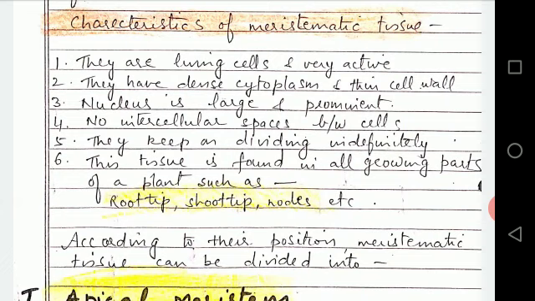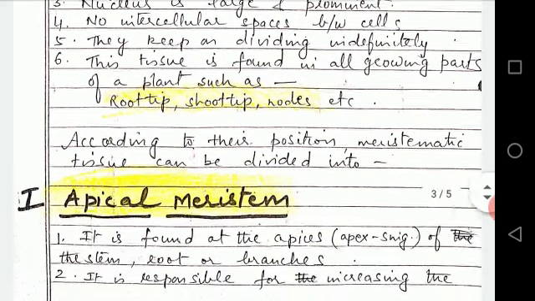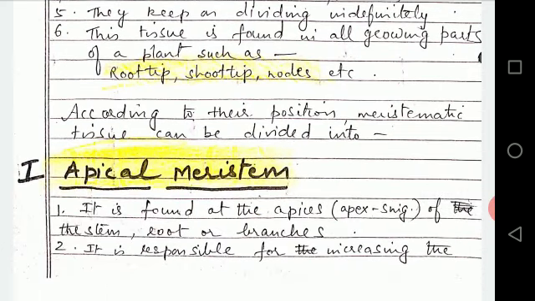Sixth, this tissue is found in all growing parts of a plant, such as root tip, shoot tip, nodes, etc. So, because of this tissue, the roots start growing, start dividing, the shoot also starts growing, and the length of the root and shoot goes on increasing. According to their position, meristematic tissue can be divided into three kinds.